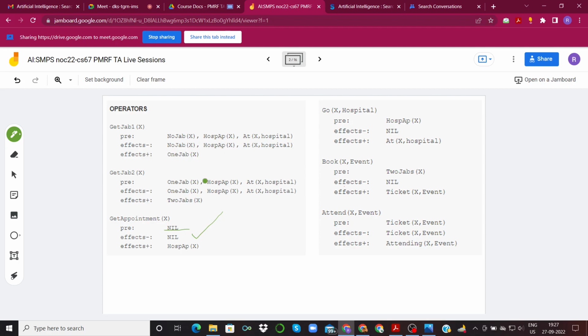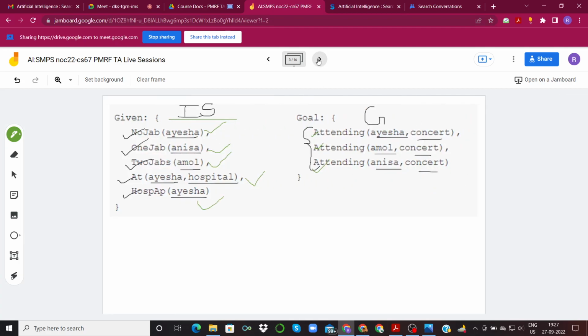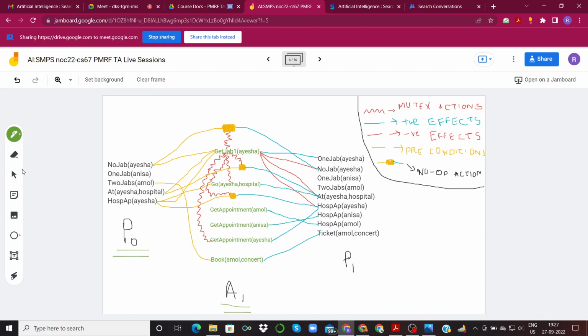You can verify this. So get appointment Anisa is the operator that we are going to add, and that's exactly what we have done over here. Again, this doesn't have any prerequisites, so no prerequisite yellow edge, and this has one positive effect, which is hospital appointment for Anisa. We add this one, and again no negative effect, so no negative edge as well.